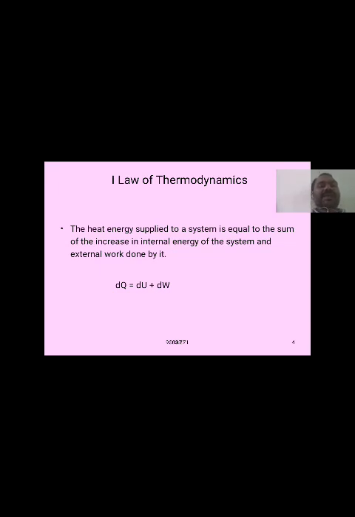The heat energy supplied to a system is equal to the sum of the increase in internal energy of the system and the external work done by the system.